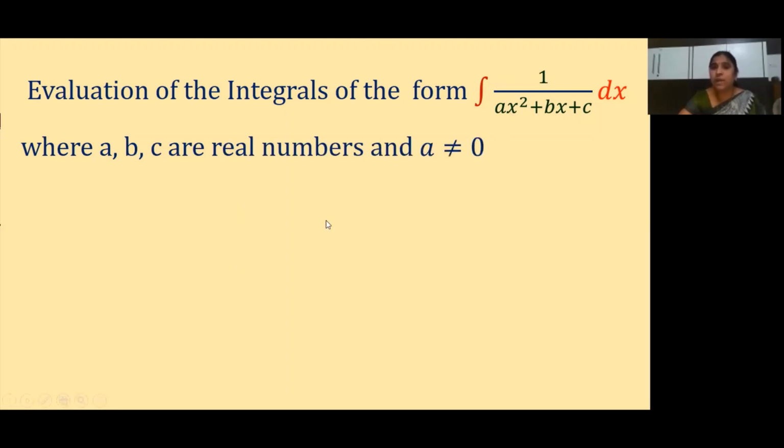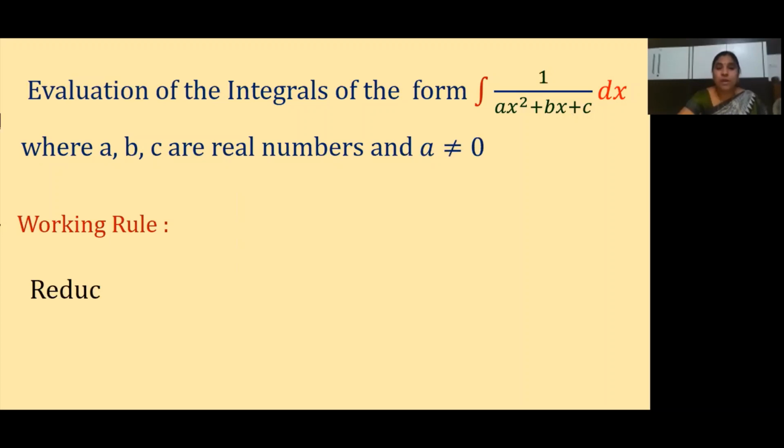But a is not equal to 0, because if a becomes 0, then the ax square term vanishes and only bx plus c will be left. That is nothing but our linear term; it is not considered a quadratic. That's why a should not be equal to 0. Clear? So if any integral or function is there of such form, how can you solve that? Let us see what the working rule is for that kind of sum.